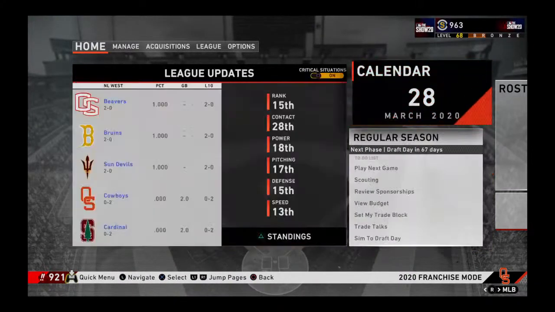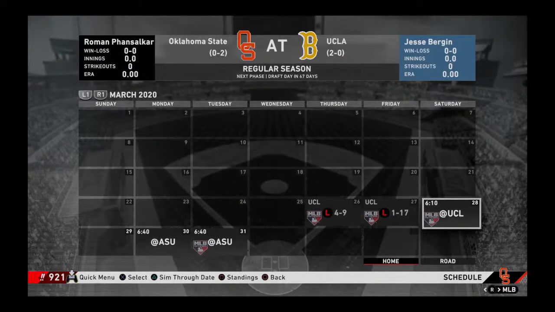We will also feature other games in baseball as well besides Oklahoma State.